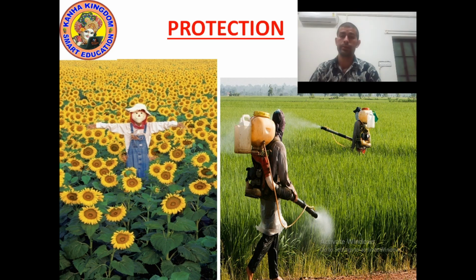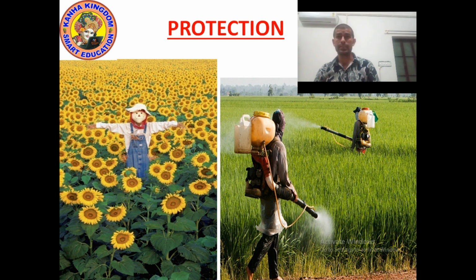Okay kids, now let's study protection. Next stage is protection. So which is the first stage of agriculture? First stage is preparing of soil. Second is adding manure and fertilizer. Third is sowing. Fourth is irrigation. Now next is protection.